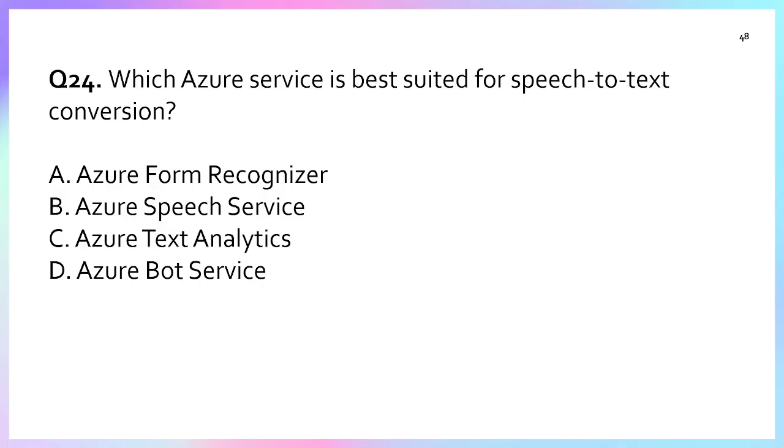Option B, Speech Service, is related to speech. It means we can convert speech to text, text to speech, or speech to speech. That is the Azure Speech Service. Option C, Azure Text Analytics, is used to analyze text. Azure Bot Service is used for chatbot help. So the correct answer is the Azure Speech Service.